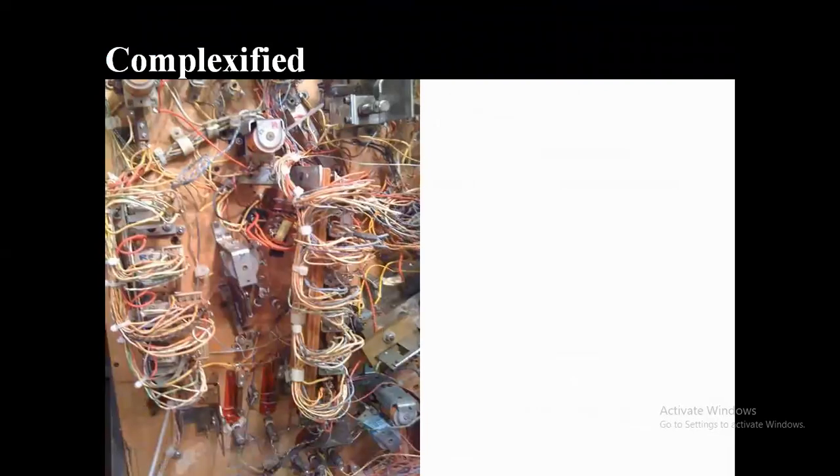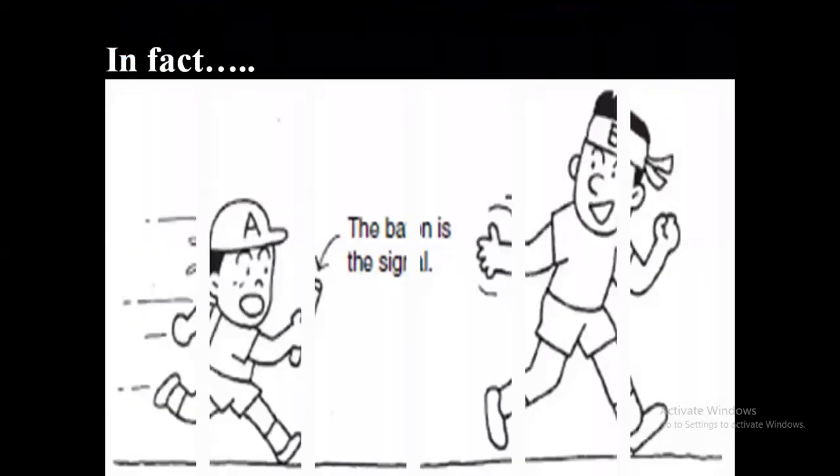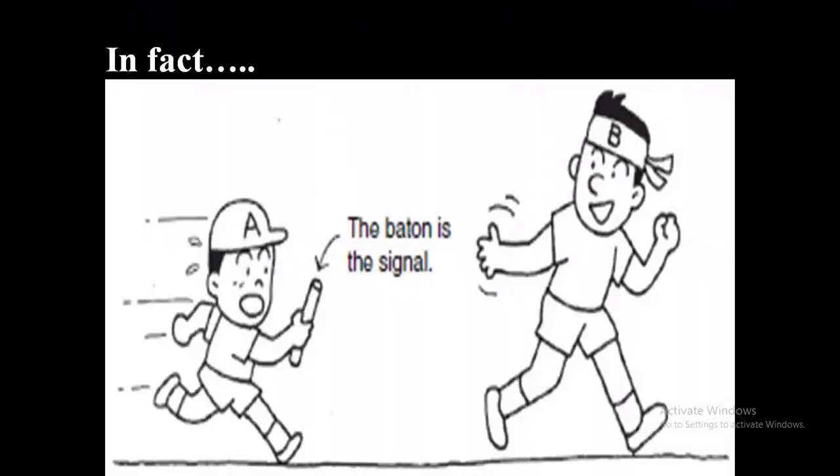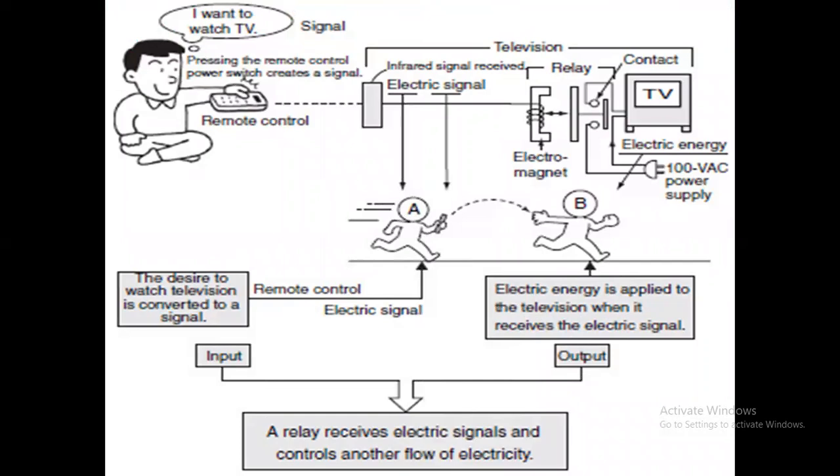So see, we have a complex power system existing in our system. So what is the solution if any fault occurs in the system? The solution will be the relay. Our protection system mainly depends upon the sensing elements which exist in the relay. That relay will give signals to the circuit breaker. Here, if you see this, A will be like the signal, which is equivalent to the relay, and B will act as per the signal given by A, and B is nothing but the circuit breaker. So this is how the total system will be acting.